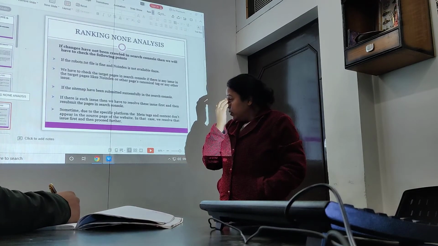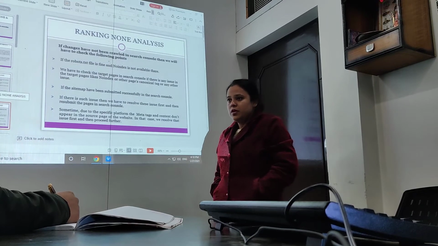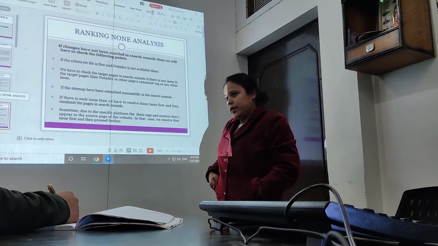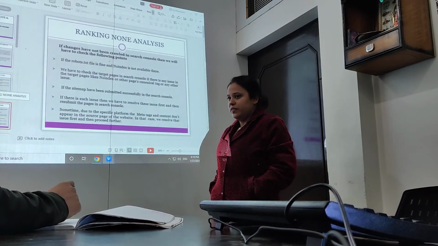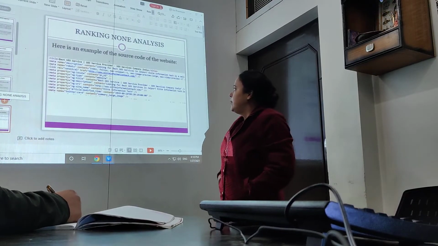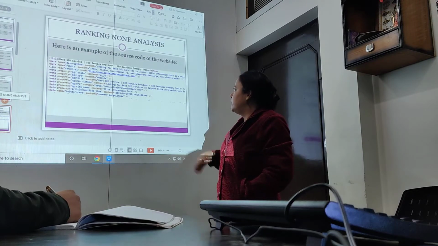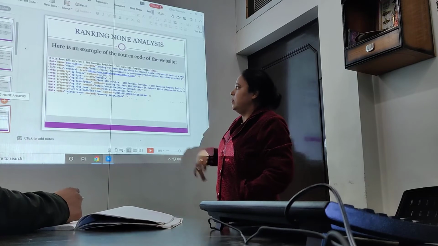There are some particular platforms like Node.js or React.js where, in the source code, our content and meta text don't appear properly. So in that situation, we will fix that issue too with the help of developers. This is just a source code snippet to showcase what a canonical tag is and how we can check the titles or descriptions and all in the page source.